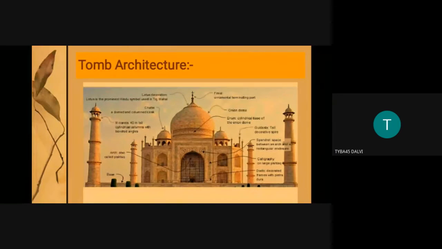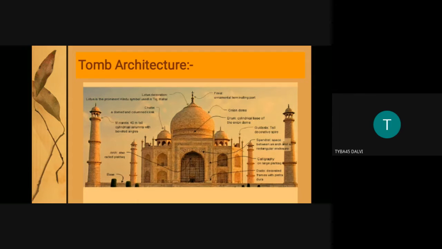There is a base. The base is a horizontal platform. Similar to temples, tombs are constructed not on the ground but on a horizontal platform. In temple architecture, I would like to relate this to the Jagati. The horizontal platform in temple architecture is called the Jagati, and here it is called the base. Then there is the Guldasta. Guldastas are small turrets. Turrets are like minarets, the huge splendid vertical towers.